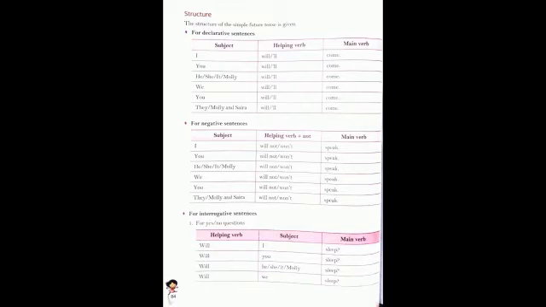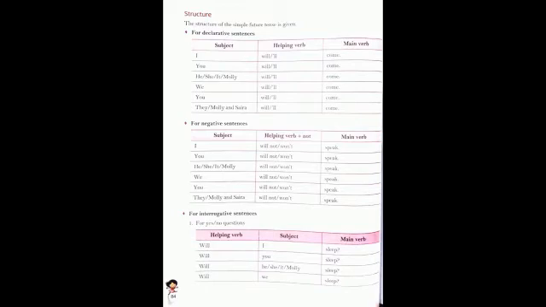With singular subject we use helping verb plus not and the main verb. Now if we come to the interrogative sentence, yes or no questions, when we write down the yes or no questions, we always write the helping verb first, then the subject, and after that the main verb. We will start with the helping verb will.